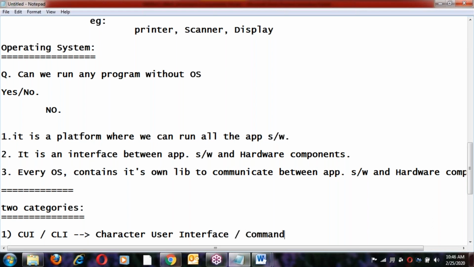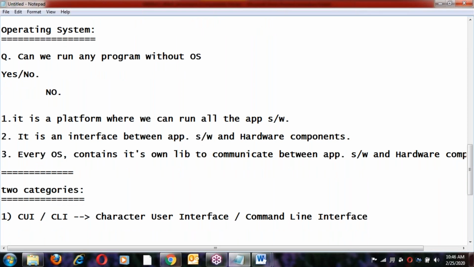You can say command line. The second one is GUI, graphical user interface, right?